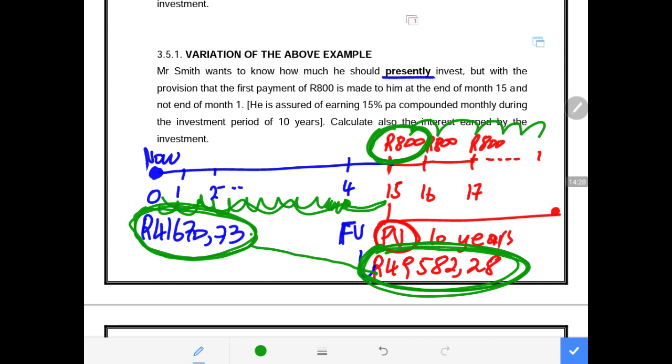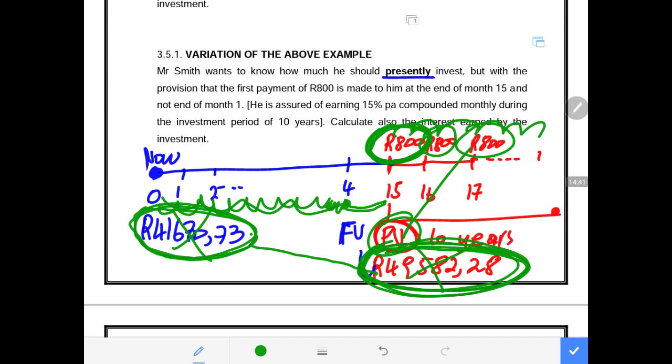So now, what do we not know? We don't know this, and we don't know this, but we know that these withdrawals of 800 are taken from the amount somewhere there, which is the 49,000. So we know the withdrawals that will take place are 800 for the next 10 years.